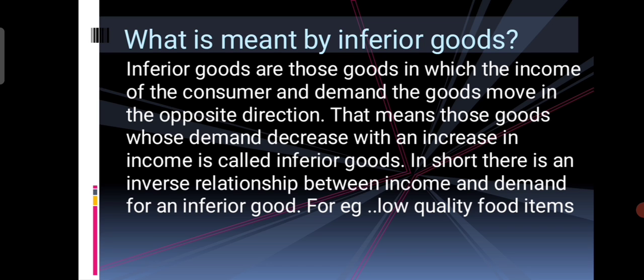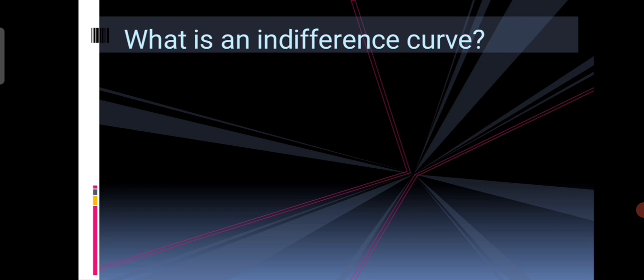And what are the normal goods? In case of which demand and income move in the same direction. If income increases, demand also increases. That is the normal goods. Okay, hope you have understood.